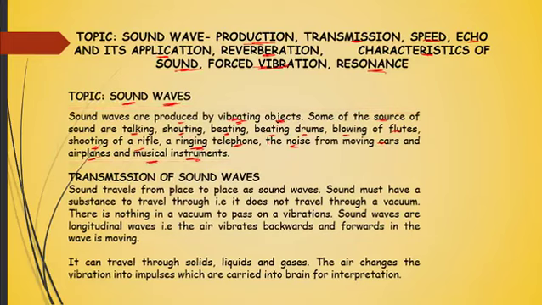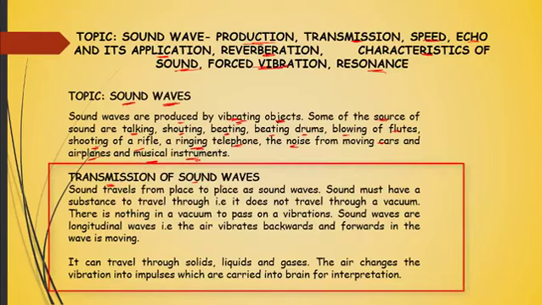Now, how is sound transmitted? At this point, let's talk about transmission of sound waves. Remember that just like every other wave, sound also is capable of traveling from place to place. One of the characteristics of waves is that they have the capacity to move either through a medium or without a medium, but either way they have the capacity to travel through space. And sound waves are not an exception. So sound travels from place to place as sound waves.